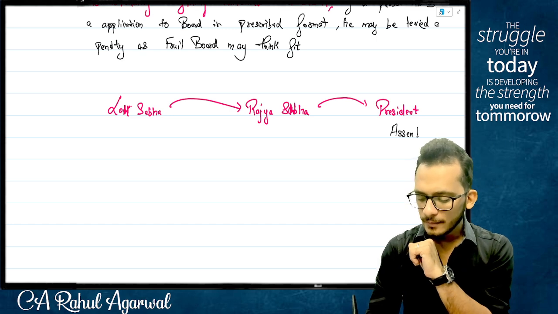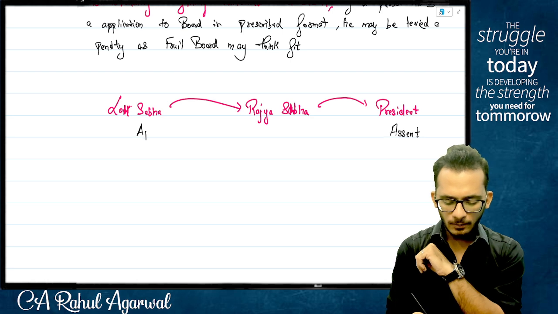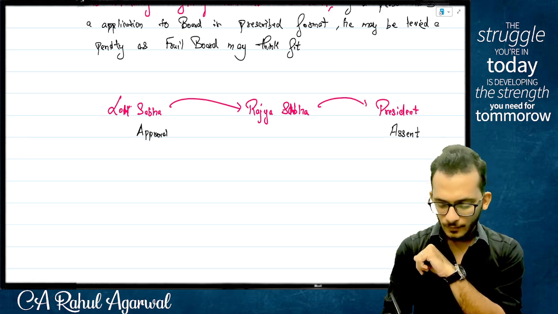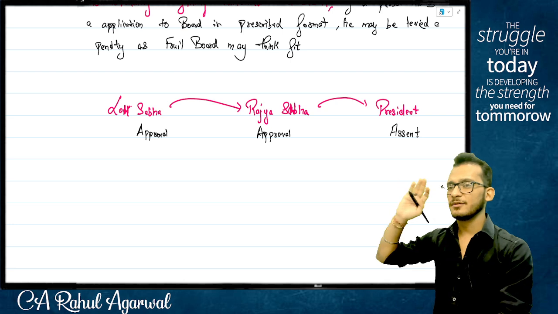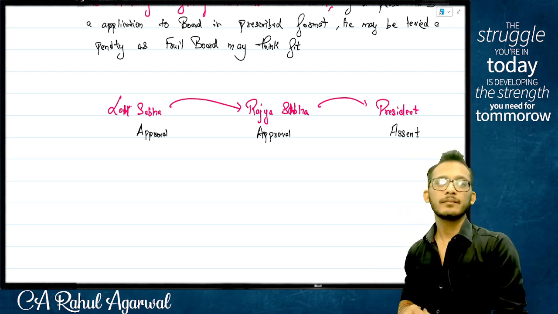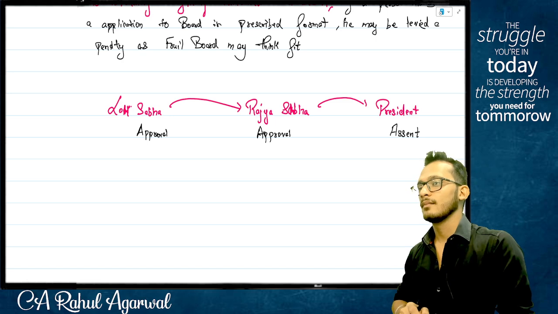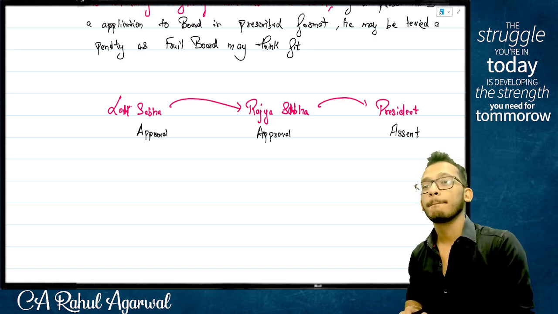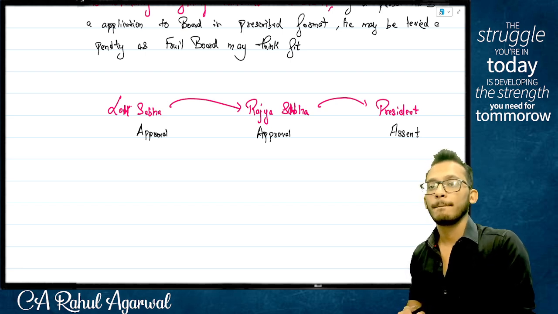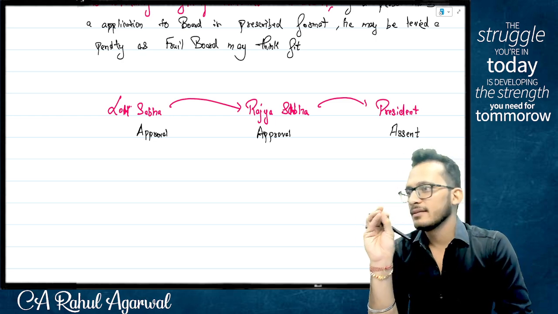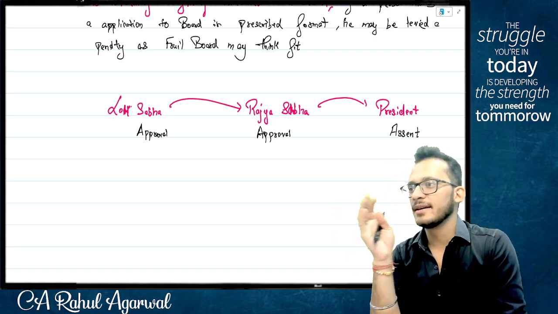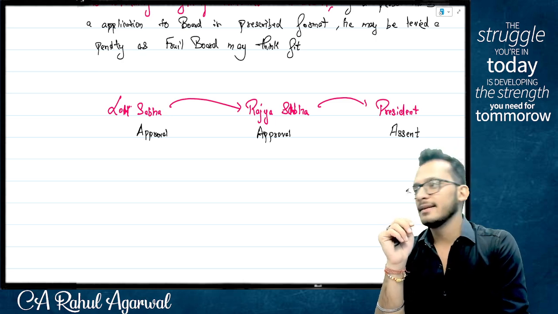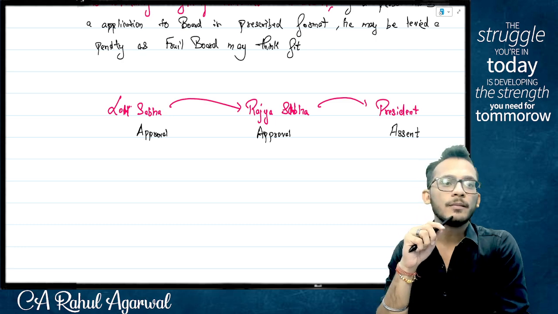Lok Sabha will do approvals. Rajya Sabha will do approvals. President does an assent. People, what is the difference? What do you mean by assent? Question. Imagine the Fruit Act. Lok Sabha has approved it, Rajya Sabha has approved it. The president comes and says, no, I don't like this line, delete it. Can he do so?